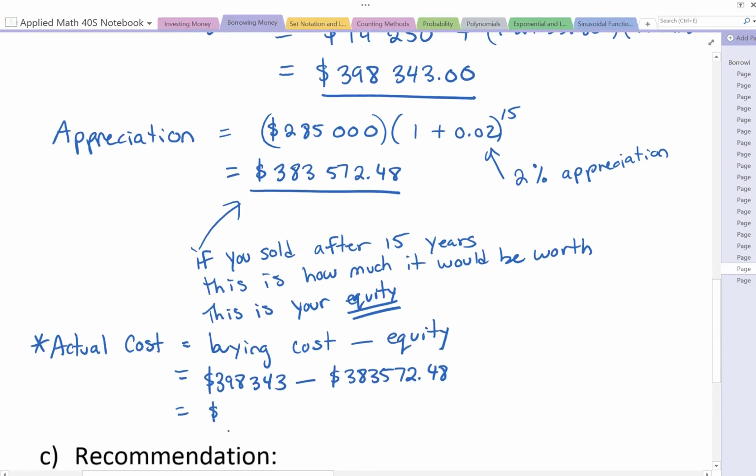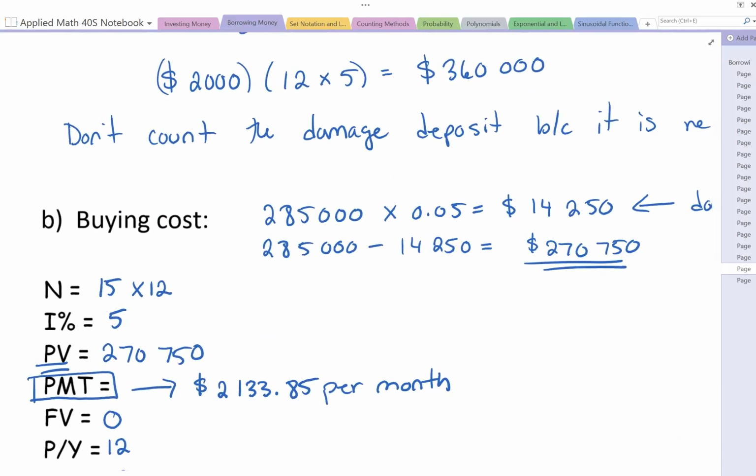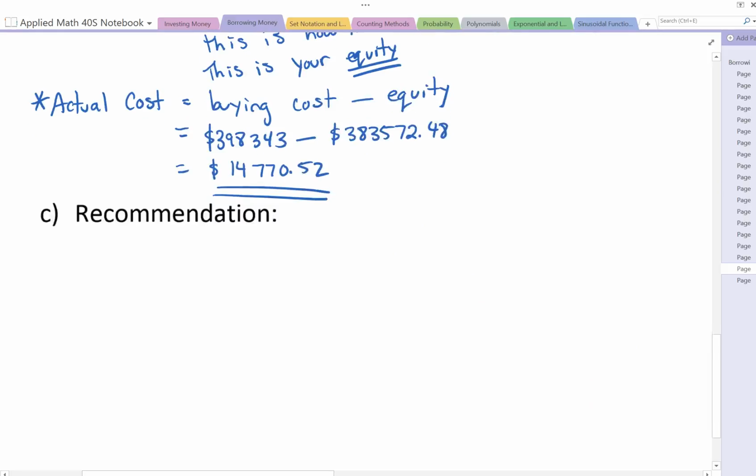So the actual cost in the end would be $14,770.52. That's how much it actually cost you to purchase that house if we look at it after 15 years. So looking at this, and looking at how much it cost to lease, right? The cost of leasing versus the cost of buying, how would you make a recommendation?